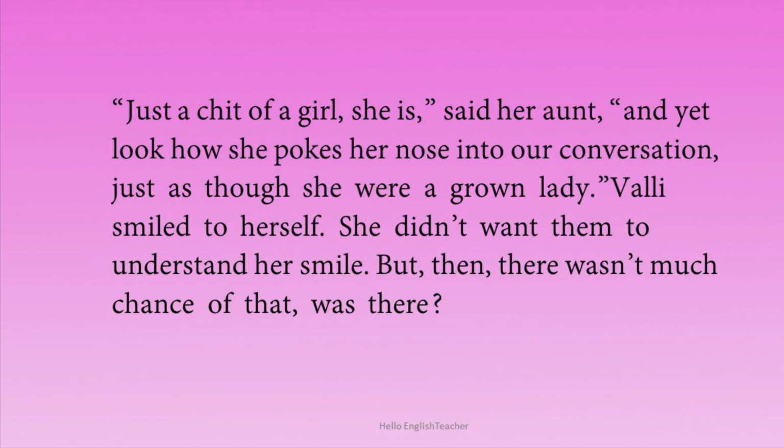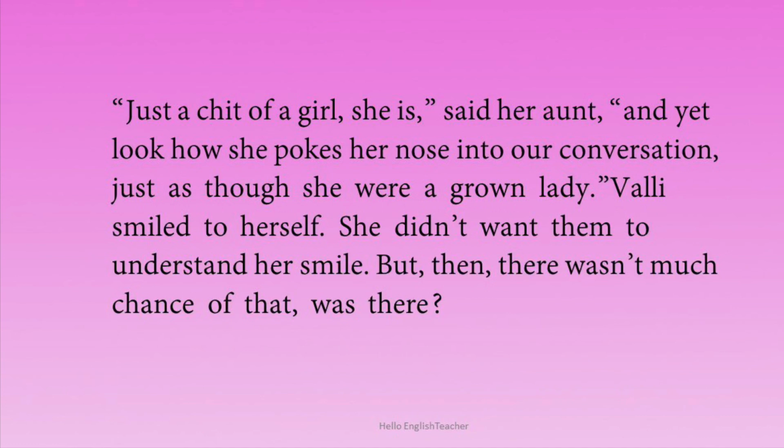"Just a chit of a girl," said her aunt. So her aunt immediately commented that she is a chit of a girl. What's a chit of a girl? Means somebody who is very immature. "And look how she pokes her nose into our conversation just as though she were a grown lady." She also commented on how Wally was poking her nose, interfering in their conversation and giving her opinion like a grown up lady.